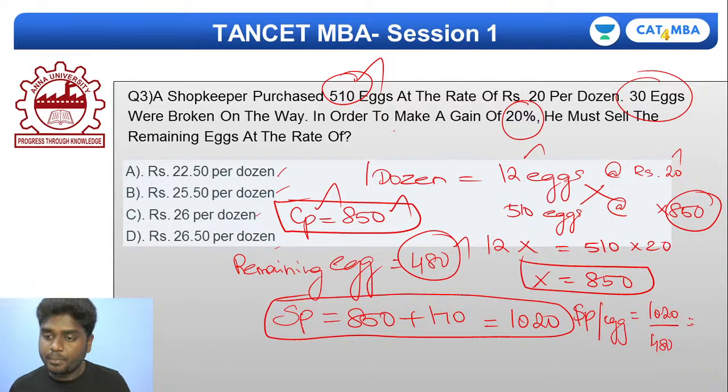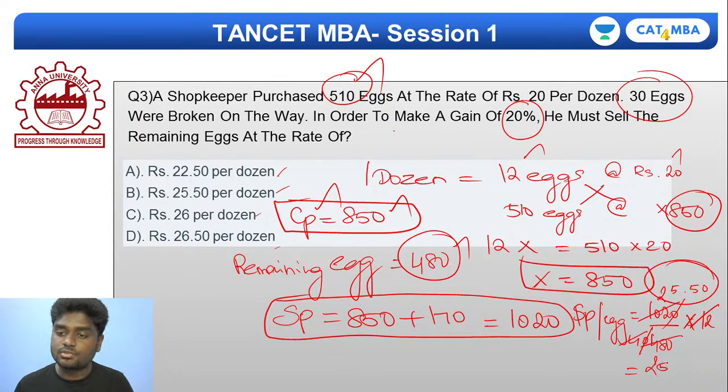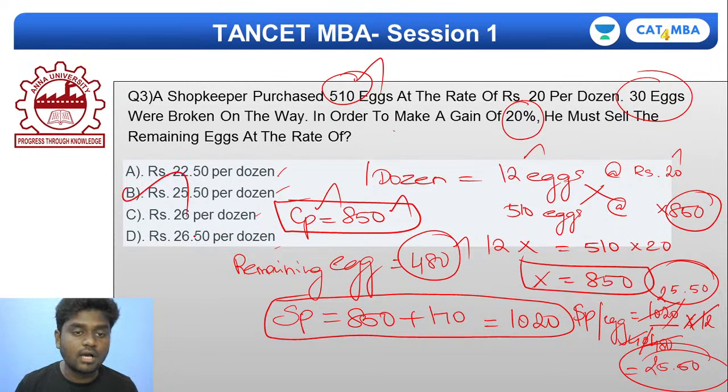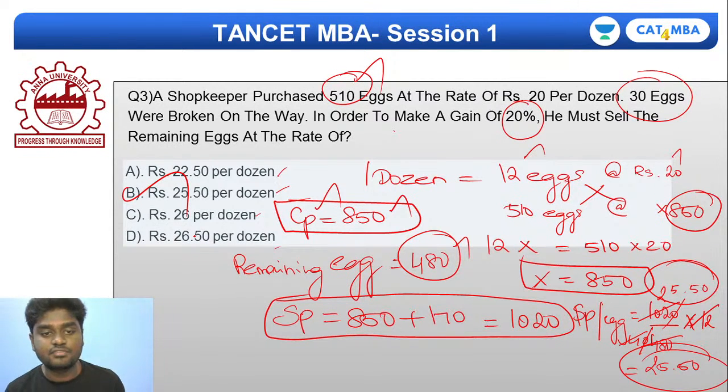And they're asking you per dozen. Simply multiply this by 12 also. If you multiply this by 12, I think this will go exactly 40, and the 0 goes out. So you'll be getting exactly 25.50. I'm not wrong. We have got the answer. So be clear with the numbers actually. We have 510 eggs, and out of 510, 30 goes out, you'll be getting 480. So the answer is 25.50 per dozen.